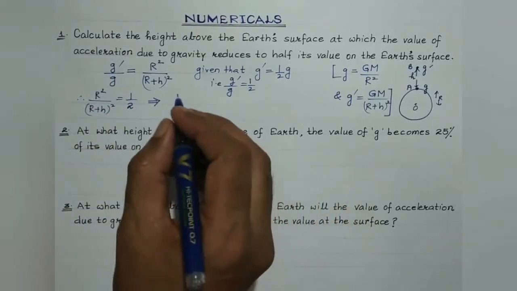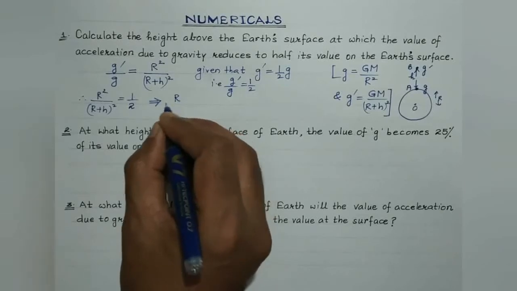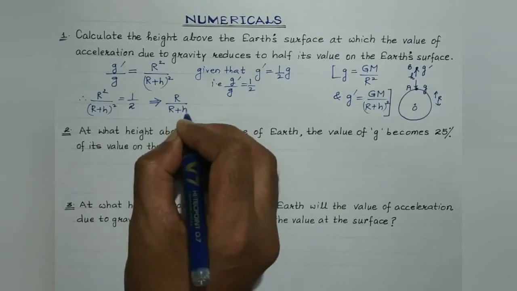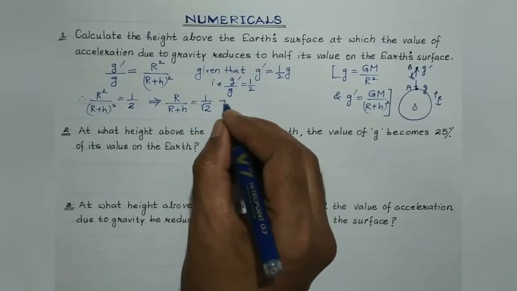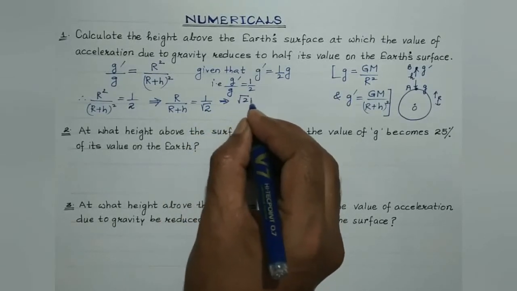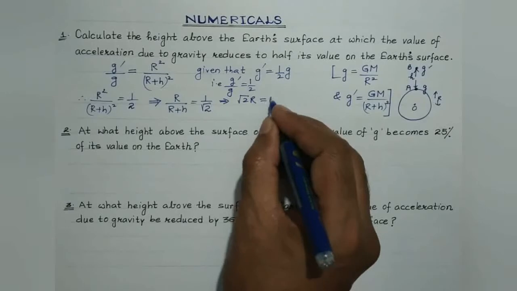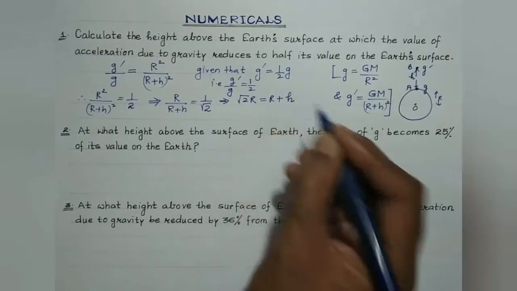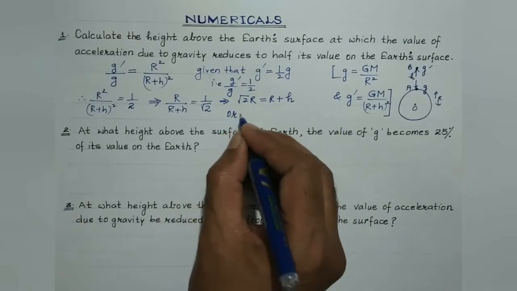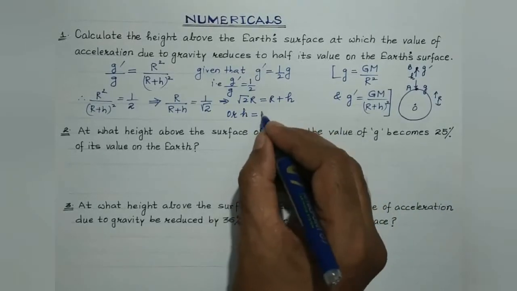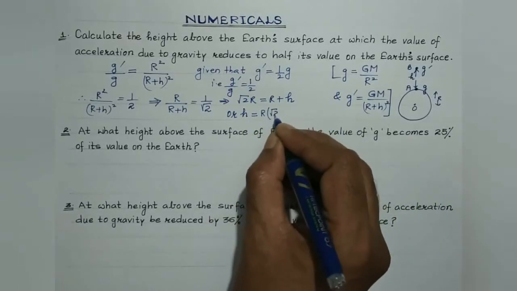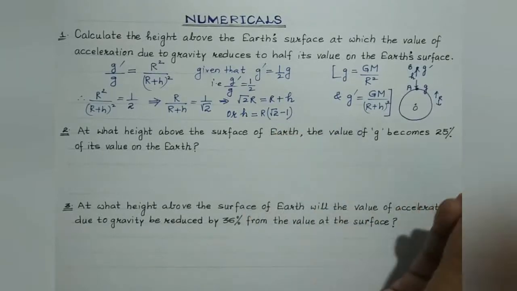Taking square root on both the sides, what we get is r over r plus h is equal to 1 by root 2, which implies that root 2 r is equal to r plus h. Or students, h, the height to be determined, would be equal to r into root 2 minus 1.